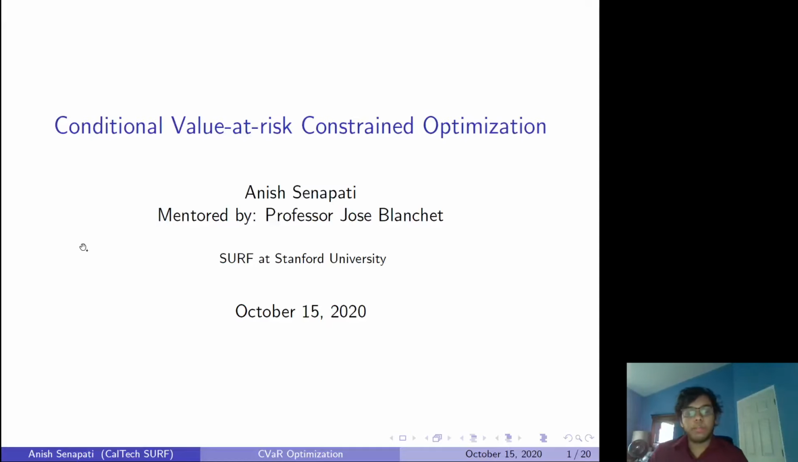Hi, my name is Nish Senapati, and over the past summer, I worked with Professor Jose Blanchett on solving a conditional value at risk constraint problem, like a chance constraint or optimization problem.